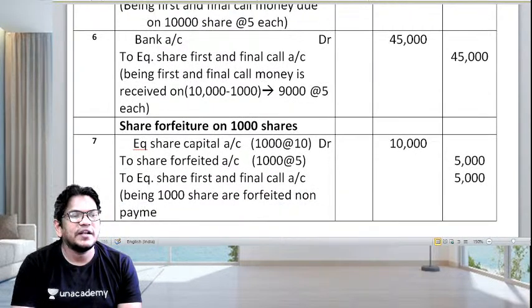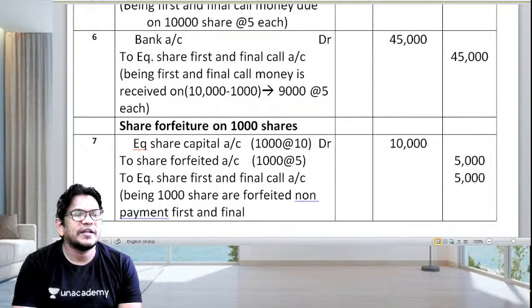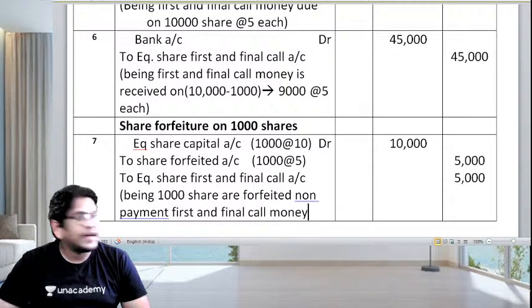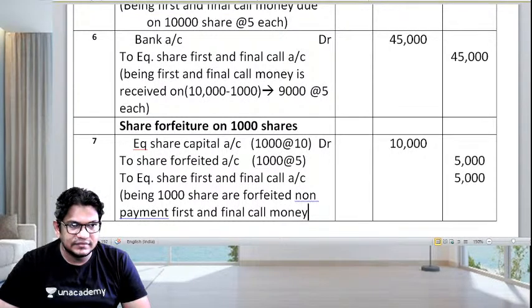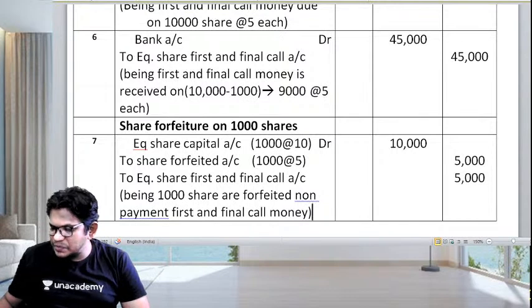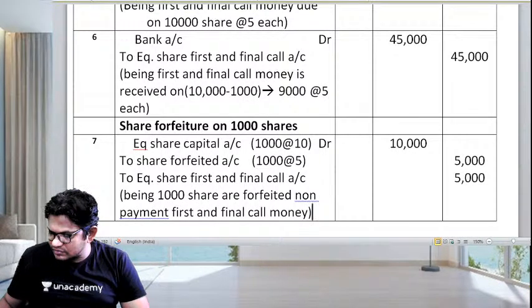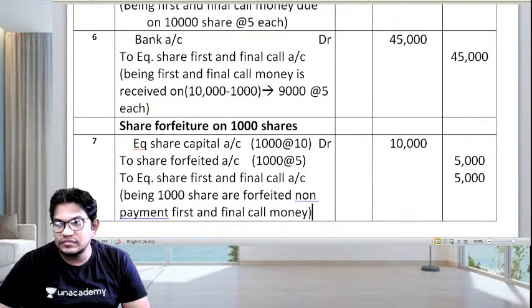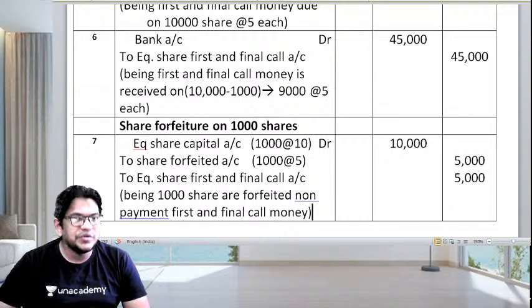For non-payment of first and final call money. Children, are you all there or not? Please respond. Understood?